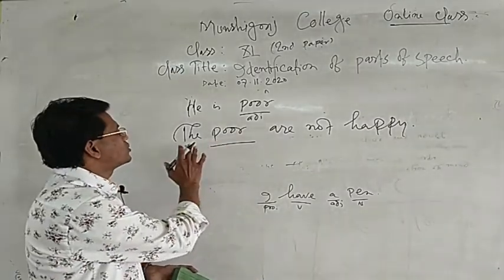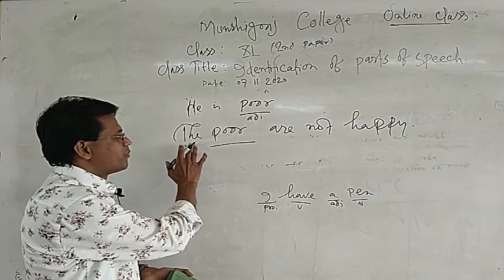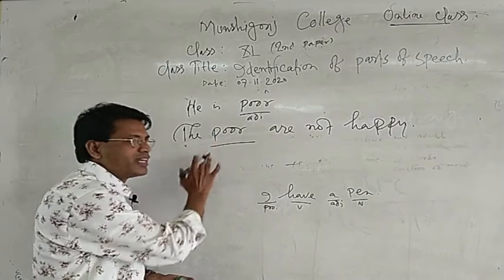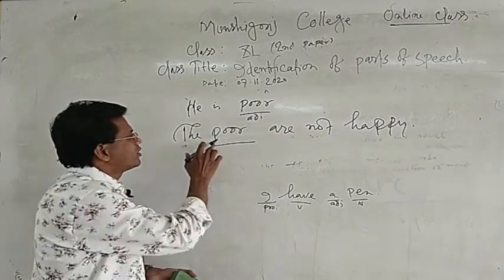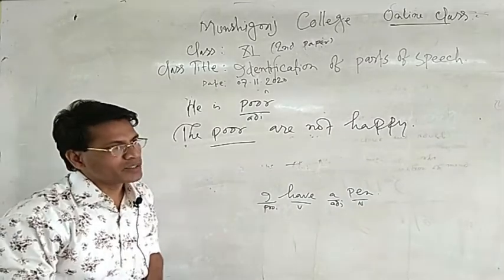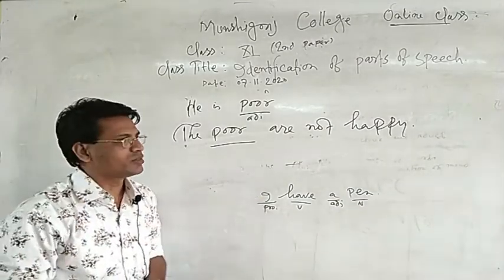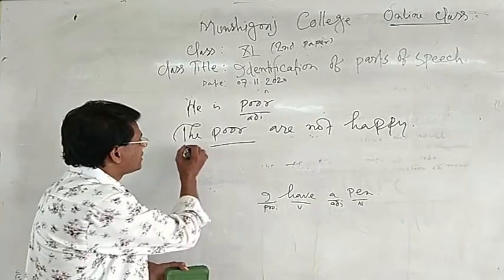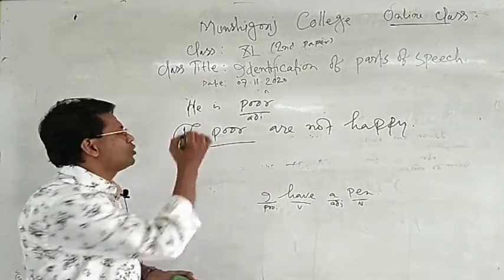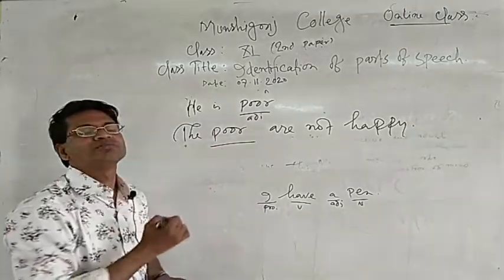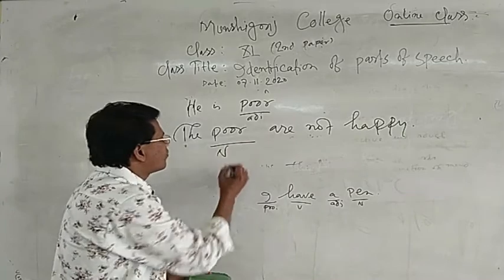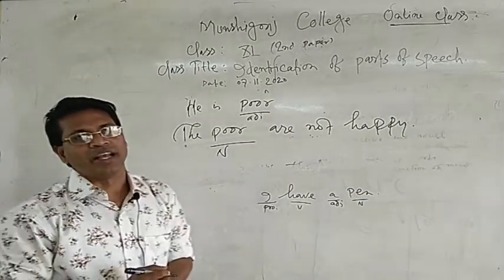When we use the definite article "the" with any kind of adjective, then this kind of adjective denotes a whole group of people, a whole class of people. So the poor means all the poor in a society. So the poor has been used as a common noun. So poor is a noun here.